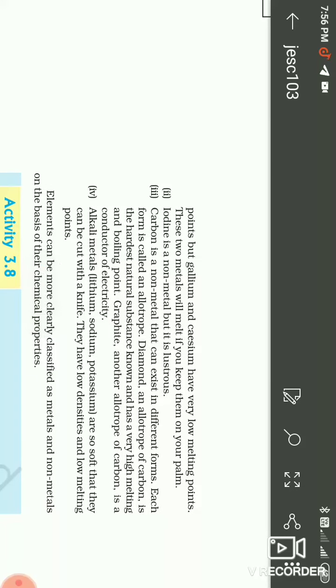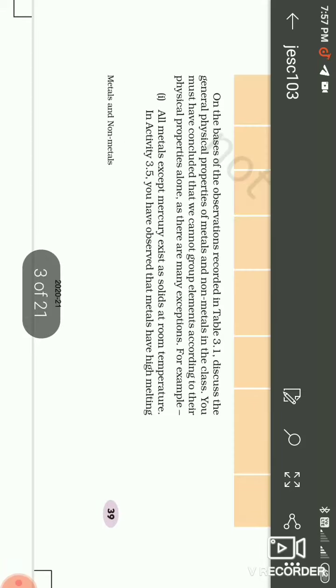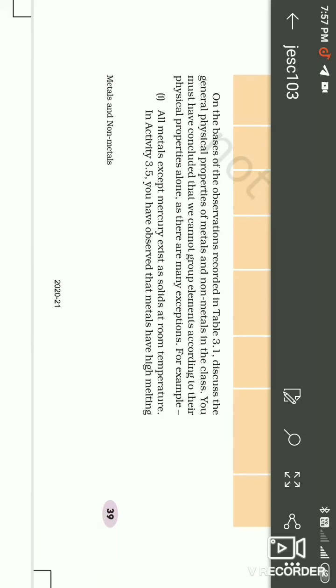Usually metals are solid in state at room temperature. Let's see some typical concepts in metals and non-metals.